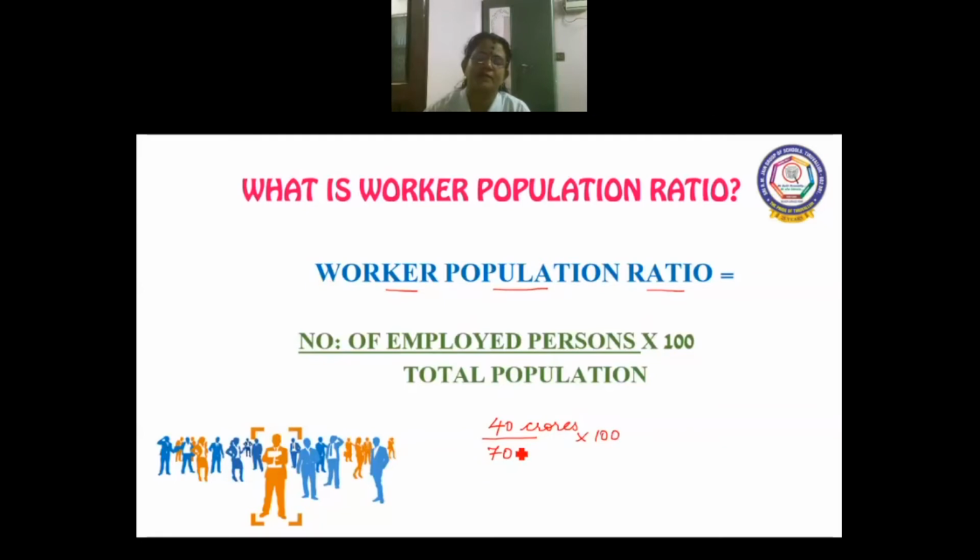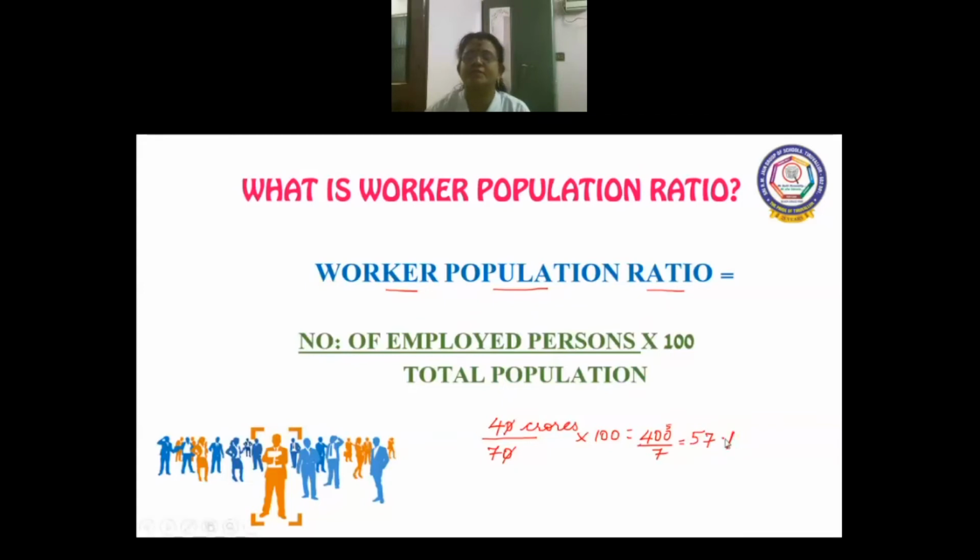So when we calculate this, you get 400 by 7. 7 5s are 35. So carry a 5. 7 7s are 49. Point and 1, so 57.1.